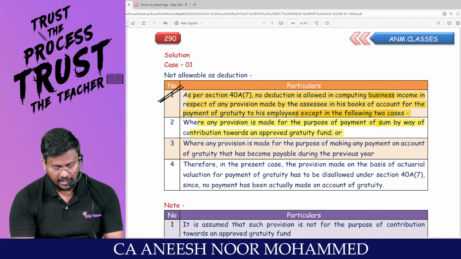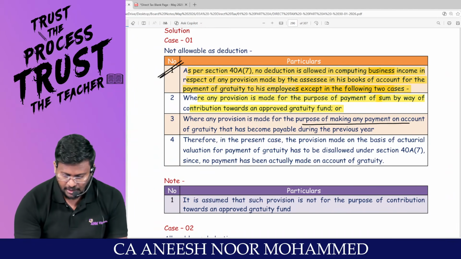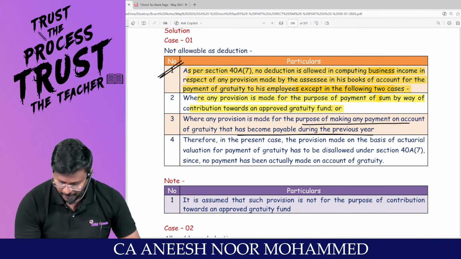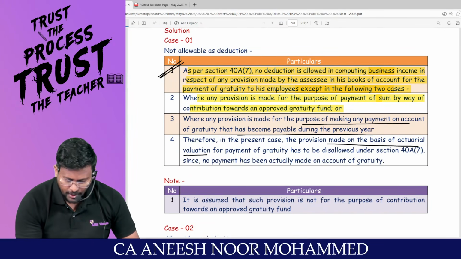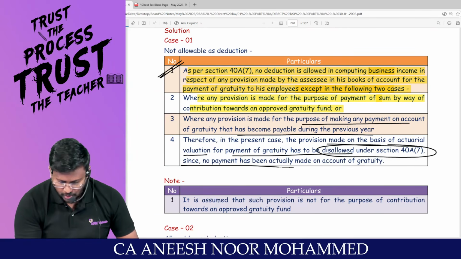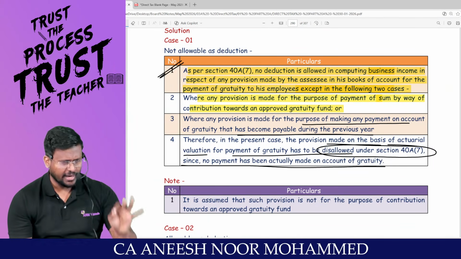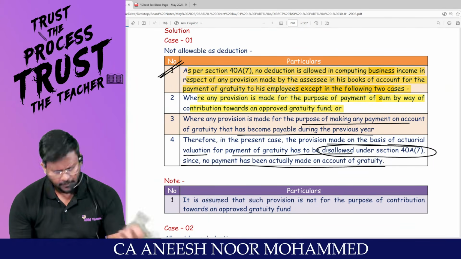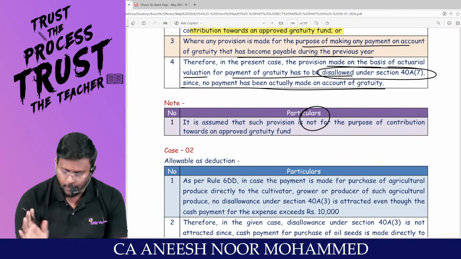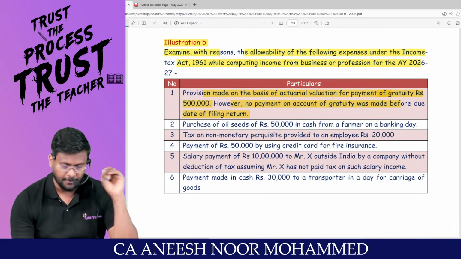Come on. The second case is when any provision is made for the purpose of making any payment on account of gratuity that has become payable during the previous year, the current year, and I made the contribution. Therefore, in the present case, the provision made on the basis of actuarial valuation for payment of gratuity has to be disallowed under Section 40A(7), since no payment has been actually made on account of gratuity. What is our understanding? Any provision for gratuity debited to P&L account should be added back. It is assumed that such provision is not for the purpose of contribution towards an approved gratuity fund, because the question did not say that any payment has been made. Able to apply?